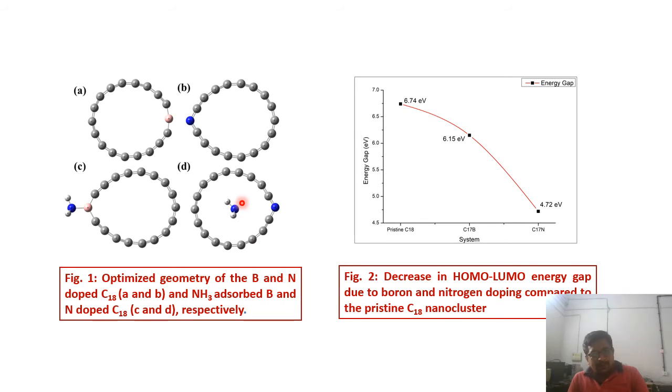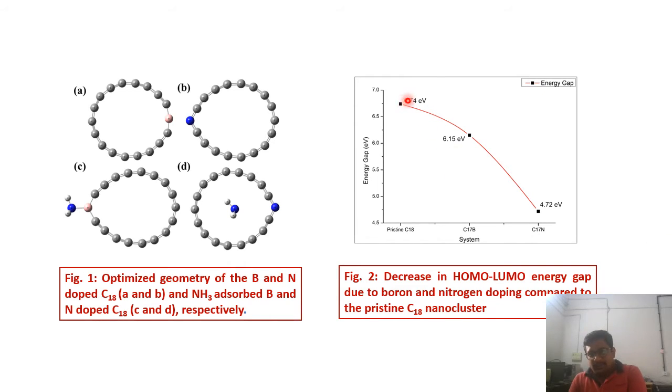That means it would come under the physisorption category. So this one is chemisorption, this one is physisorption. These are the optimized geometries. As I said earlier, these are the minimum energetic configurations.